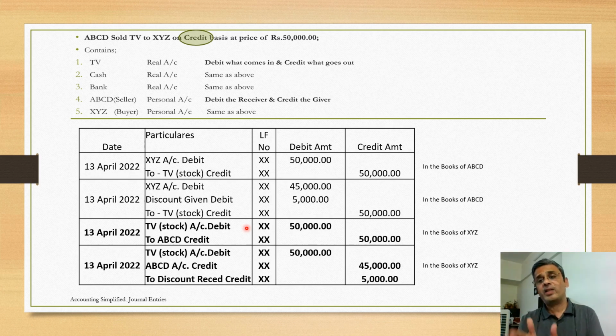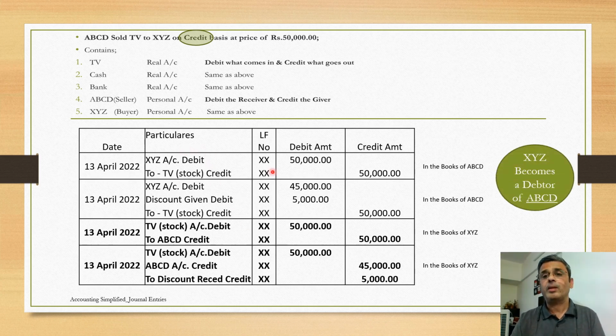Just to correlate this with the second video, we saw a definition of a debtor. A debtor is a person who owes something to others. In this case, XYZ is a debtor. XYZ becomes a debtor of ABCD because he is owing money to ABCD.